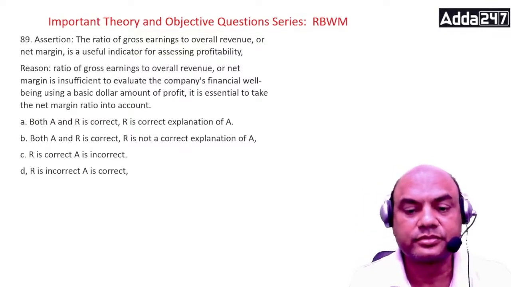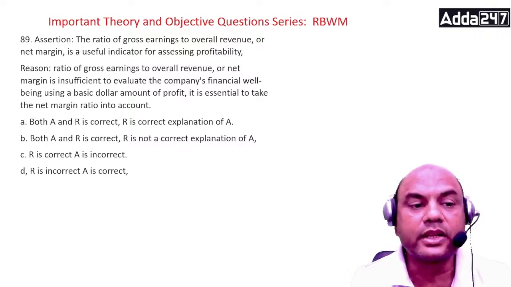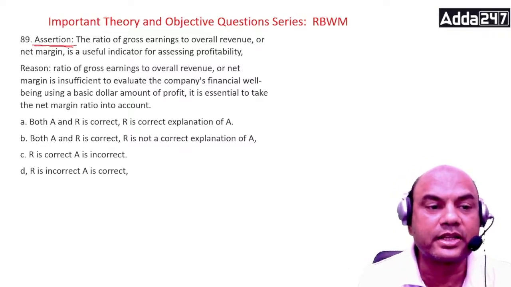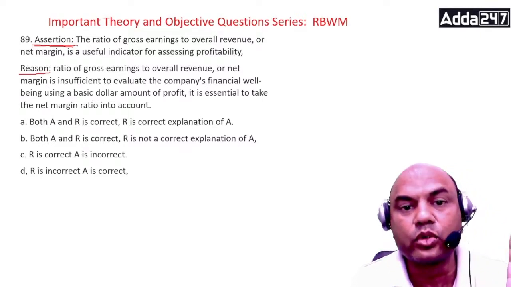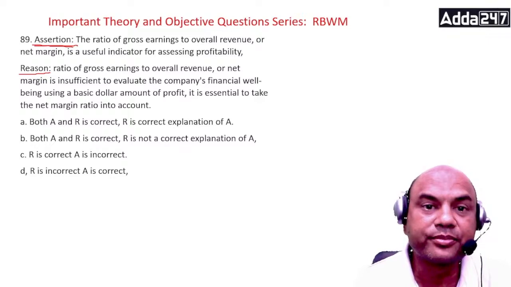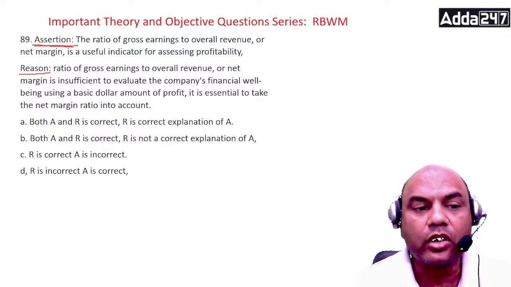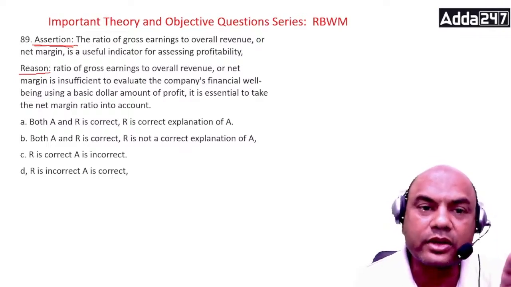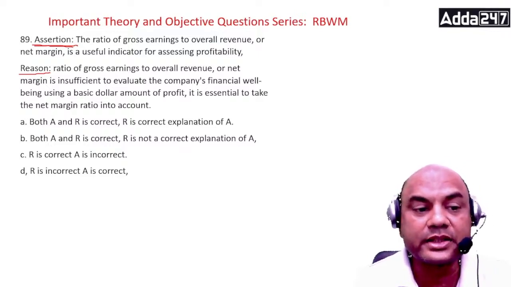Next one. The ratio of gross earning to overall revenue or net margin is a useful indicator for assessing profitability. So this is the assertion, meaning the statement. What we have to check is whether the statement and the reason are correct. One thing you understand in this question: you don't have to apply your own brains. Otherwise you might think, the ratio of gross earning to overall revenue or net margin is a useful indicator, and you'll say yes, that's right. The question is not whether you know this or not. The question is whether this reason suits this assertion, and are both of them correct?